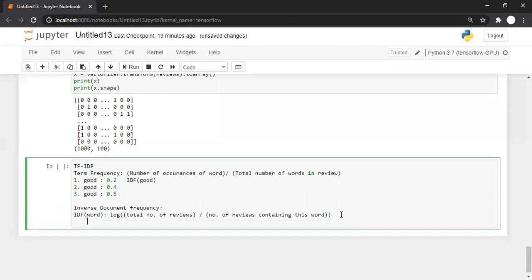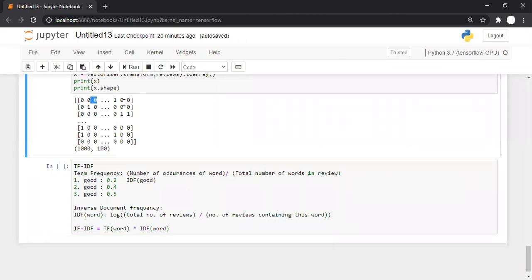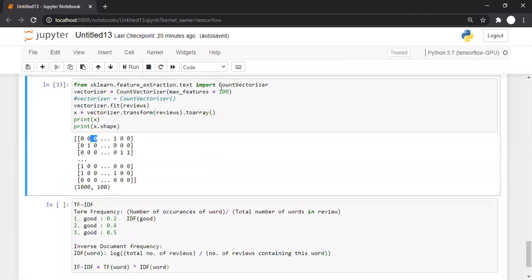And finally, TF IDF is calculated something like this. TF IDF is calculated as term frequency for that word into IDF for that word. So it is the term frequency of a particular word in that review into IDF for that word. So this is the equation used to calculate the TF IDF. So TF IDF will be calculated for first word, second word, third word, up to last word. So let's say if there are 100 features, then there will be 100 TF IDF in every row.